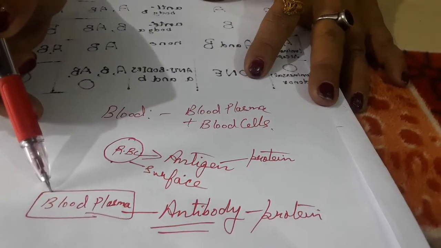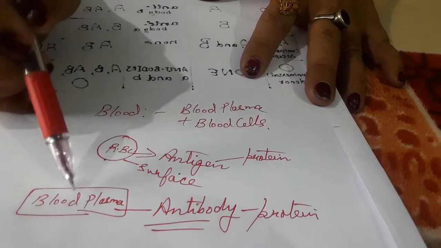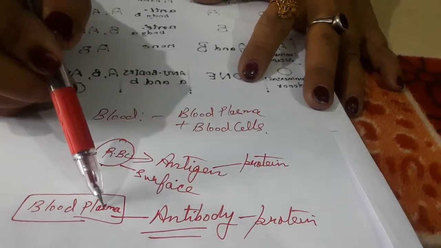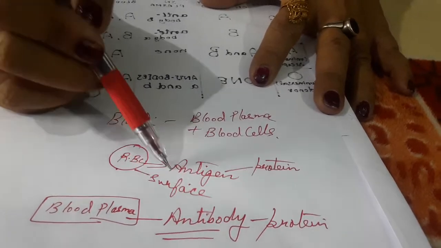And in the blood plasma, what is blood plasma? The fluid part of the blood, which has antibody. The antigen antibody reaction is very specific.